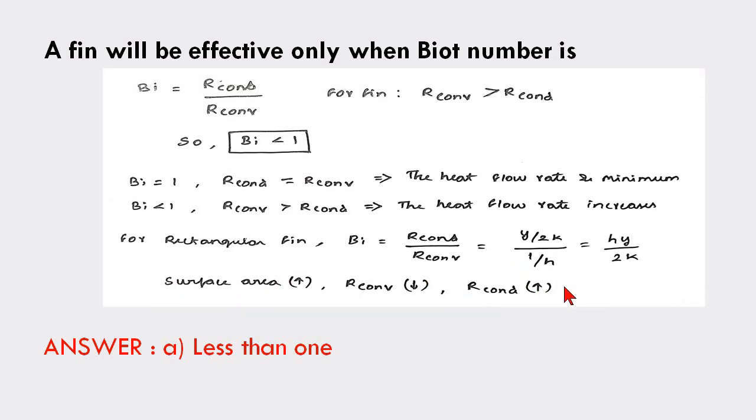While designing the fin, this is a very important concept. Because if we add the fin to the system, its surface area increases. The surface area increases, the convective resistance decreases, and the conduction resistance increases. But actually, for the fin to be effective, the convection resistance should be greater than the conduction resistance. So this is the major deciding factor while designing the fin. We have to maintain the convection resistance greater than the conduction resistance.